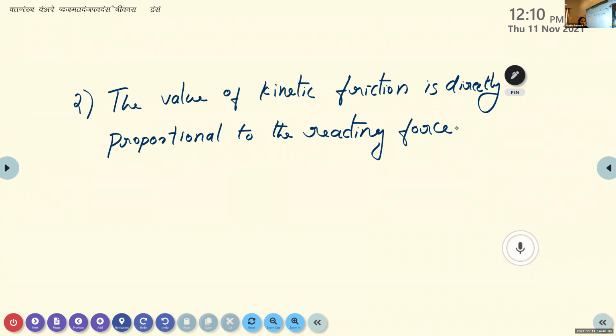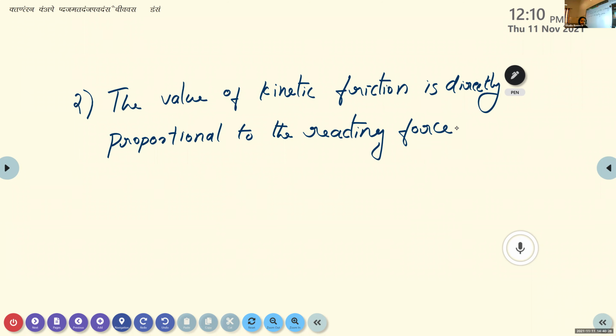And what about its direction? Yes, Meherin? Its direction is normal to the surface of the object. So this reaction force is also known as normal force.